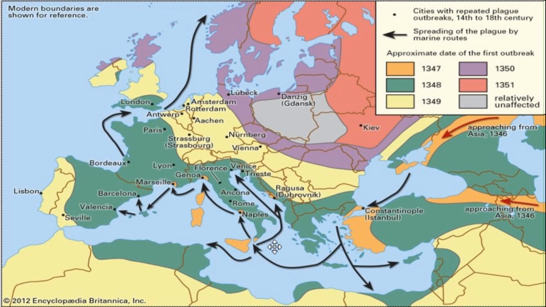You can see the progress of the plague spreading with these arrows here. It comes out of the Mediterranean, hits Naples, and then goes up to infect North Italy and Genoa, Marseille, Barcelona, Valencia, and on and on. So it hops from one port to the other.